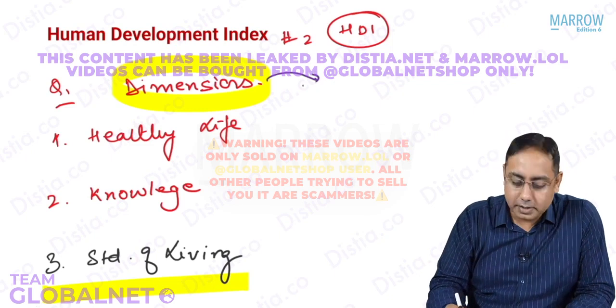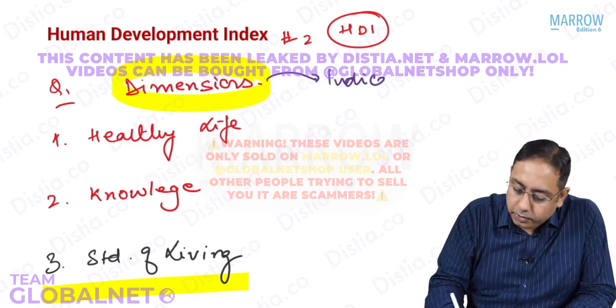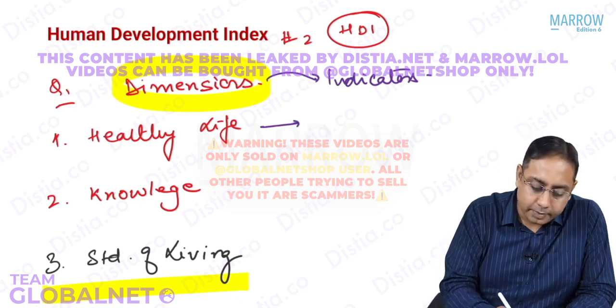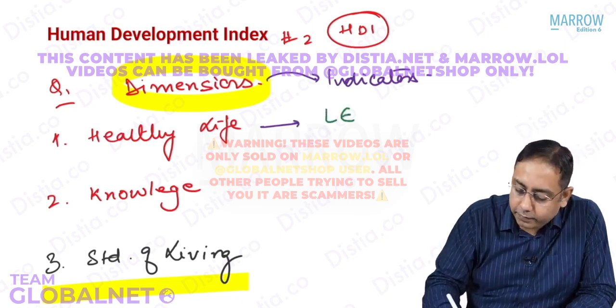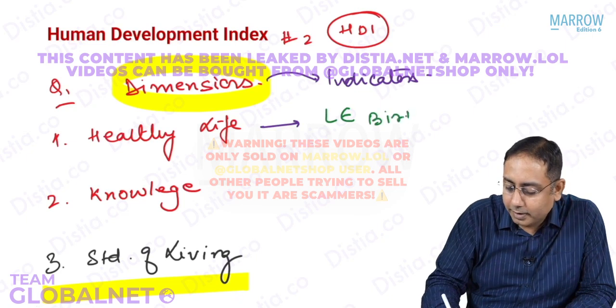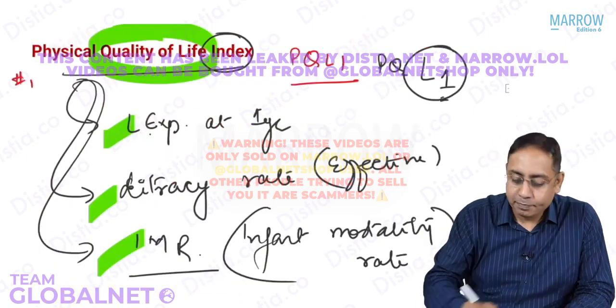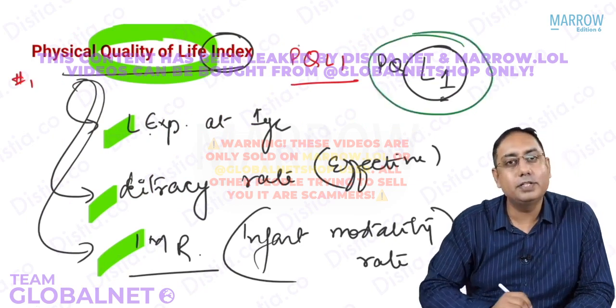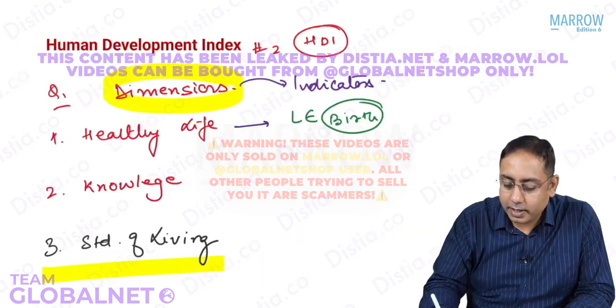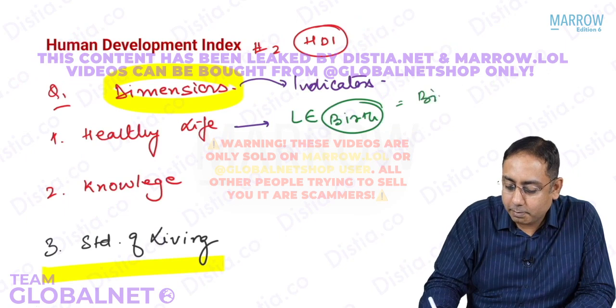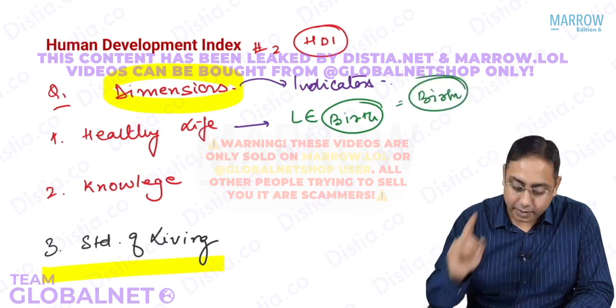For these dimensions, if you look at the indicator for healthy life, the indicator is life expectancy at birth. Please note this is also different from PQLI. PQLI uses life expectancy at age 1 year, whereas HDI uses life expectancy at birth. Just remember this, very important.